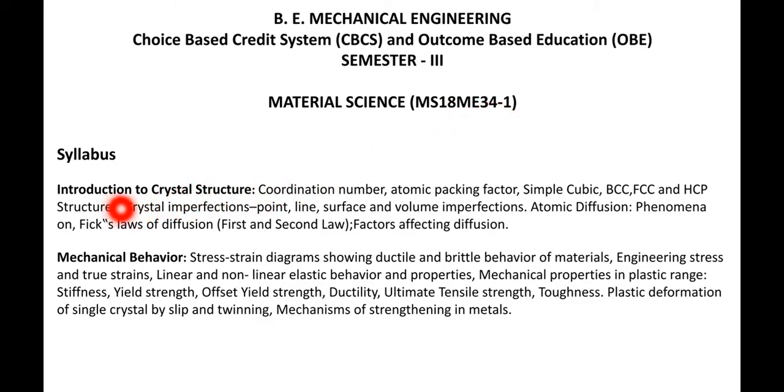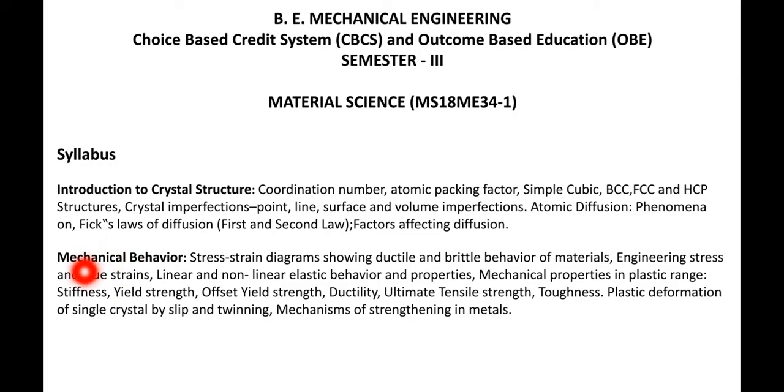So in the first module we are going to discuss introduction to crystal structure, coordination number, atomic packing factor, simple cubic, BCC, FCC and HCP structures, crystal imperfections, point, line, surface and volume imperfections, atomic diffusion phenomena, Fick's laws of diffusion, first and second law, factors affecting diffusion, okay, in the first part.